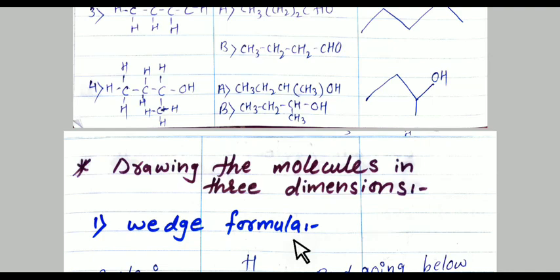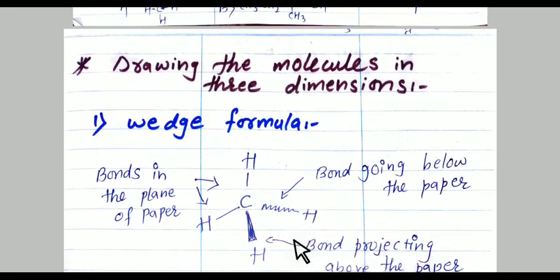The first is the wedge formula. Just see the structure. It is a very simple structure, we can draw it on paper. It is a three-dimensional view of a molecule. As you have seen, it is the formula of methane, represented by a single vertical line. This is the solid wedge, this is the dash wedge, and these two are normal lines.